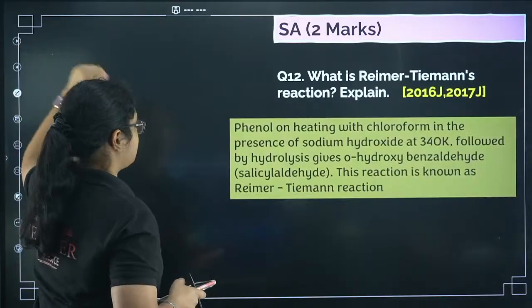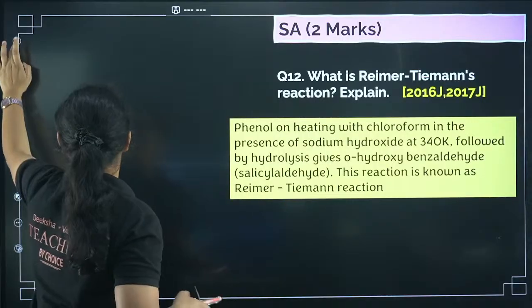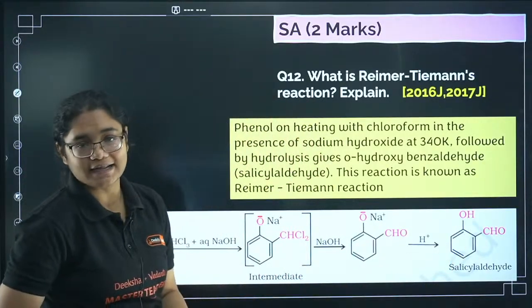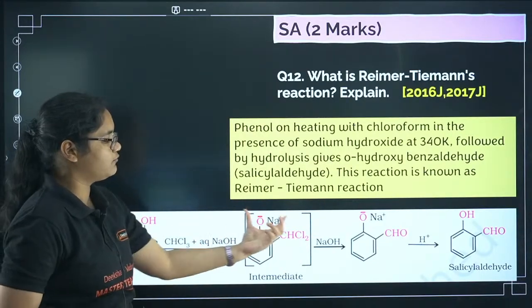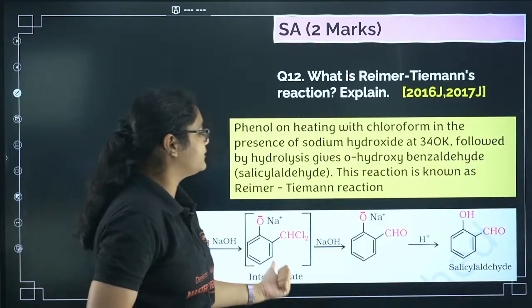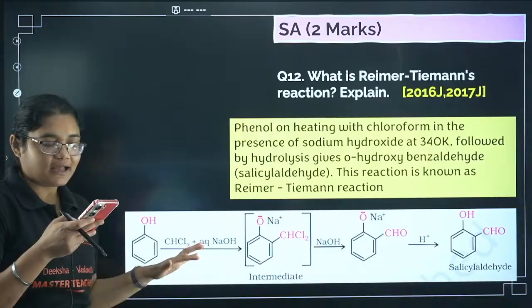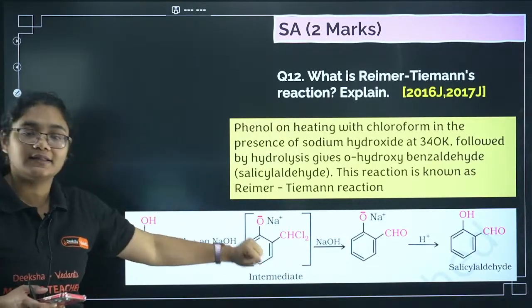In Reimer-Tiemann reaction, we have phenol on heating with chloroform. It gives you what? It gives you salicylic aldehyde. Not benzaldehyde, salicylic aldehyde. So you have phenol here with chloroform. You will get this intermediate which is called benzyl chloride, and then this gives you salicylic aldehyde. Okay, so students, for name reaction I'm not going in detail. This is what you have to remember, the statement and the reaction.